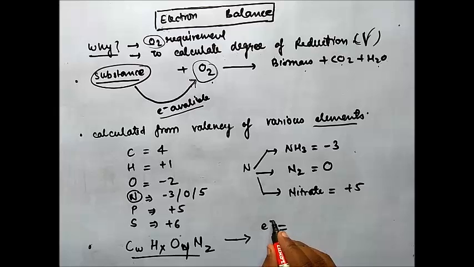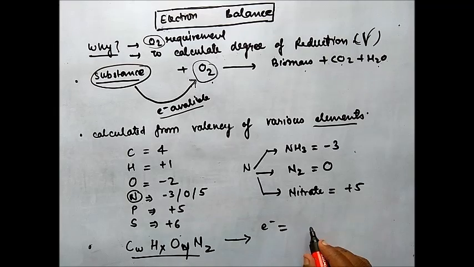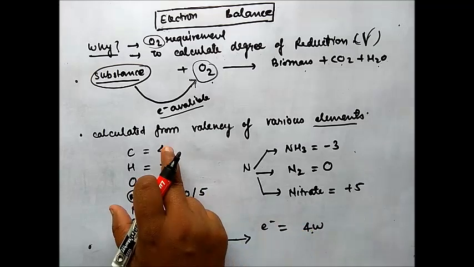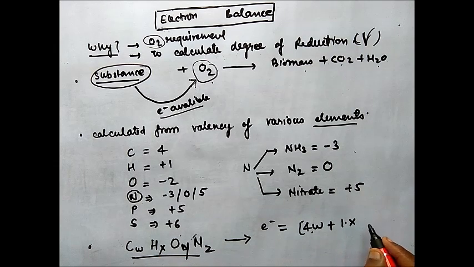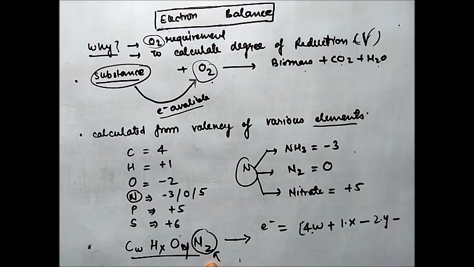Electron must be C, that is 4W, 4 into W, where 4 is the valency, plus the valency of H, 1, into X, minus the valency of oxygen, that is minus 2 into Y, plus the calculation of valency of nitrogen.